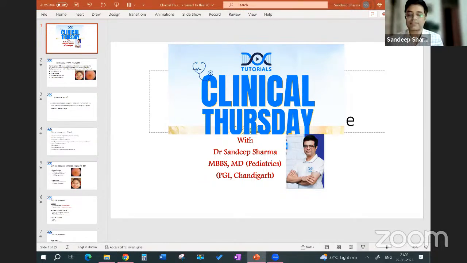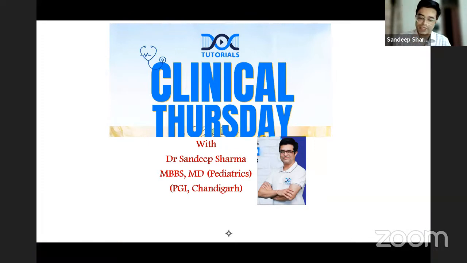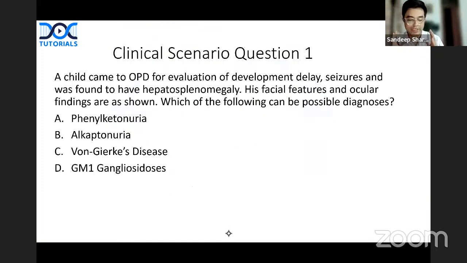So this is Clinical Thursday with me, Dr. Sandeep Sharma. Let us start with question number 1, clinical scenario question number 1. A child came for evaluation of seizures and was found to have hepatomegaly. His facial features and ocular findings are as shown. Which of the following can be the possible diagnosis?